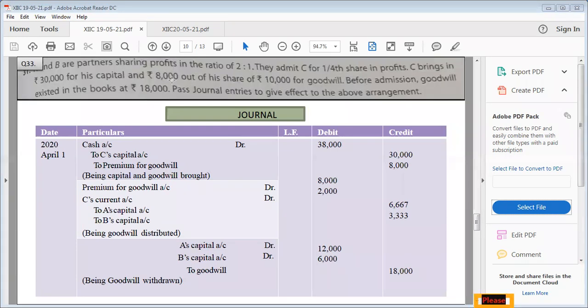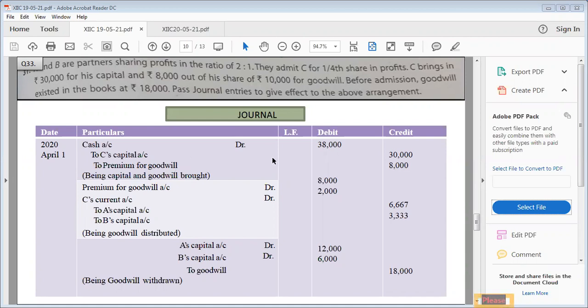So whatever amount he is bringing, we will write down only against premium for goodwill. Please note down this point: the amount of premium for goodwill which the new partner brings is considered as premium for goodwill. But the part of premium for goodwill which he is not able to bring will never go in premium for goodwill. Never go. Remember, okay?